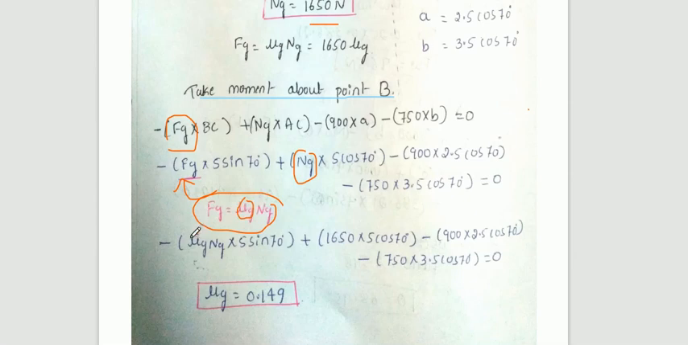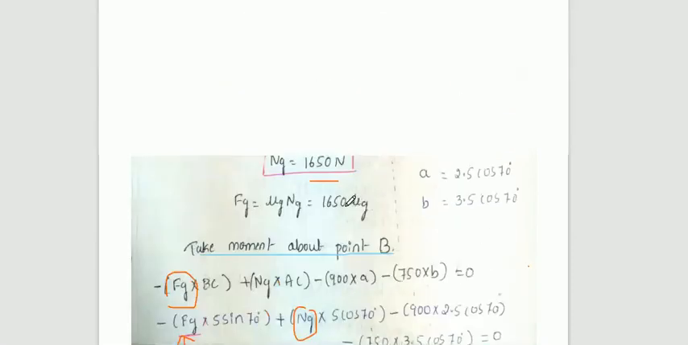If you substitute here, mu g is the unknown, and Ng you have calculated. By simplifying this, you will get the coefficient of friction between the wall as well as the ground. So this is how we need to find it out.